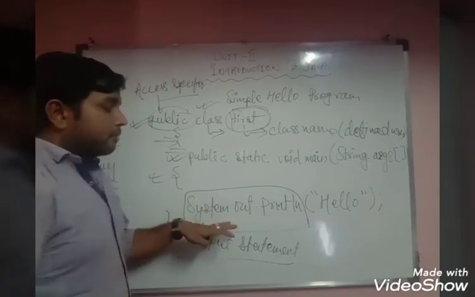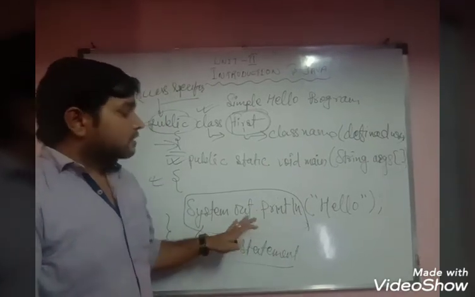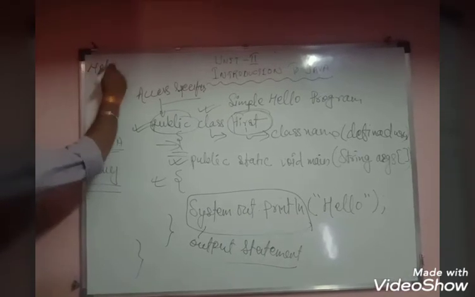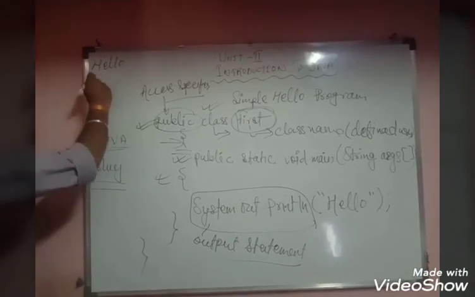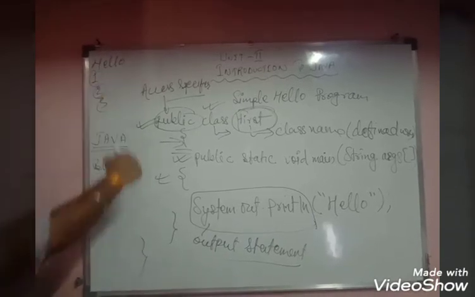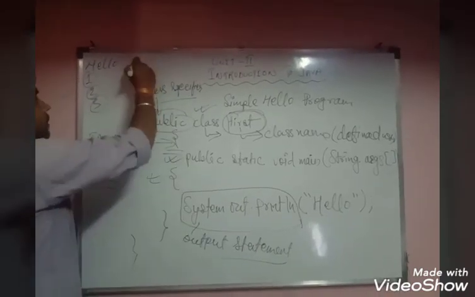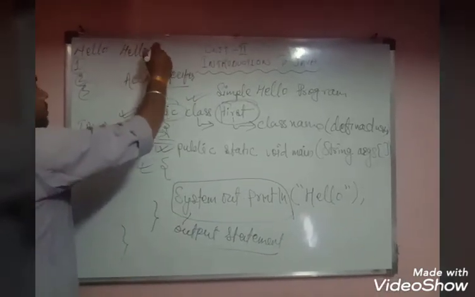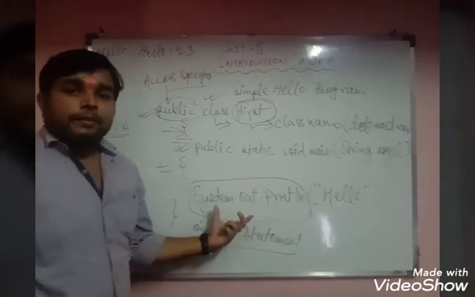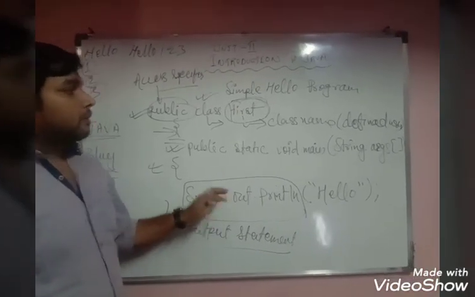What is the difference between System.out.println and System.out.print? If you write System.out.println, the data will print like this: hello, then 1, 2, 3 on separate lines. But if you write System.out.print, then your data will print like this: hello 1, 2, 3 on the same line. This is the difference between System.out.println and System.out.print. So this is called the output statement.